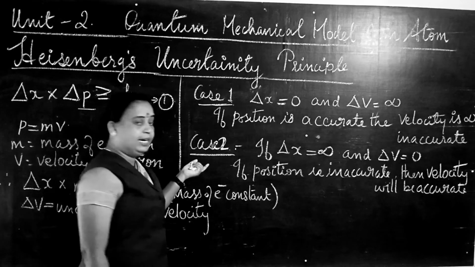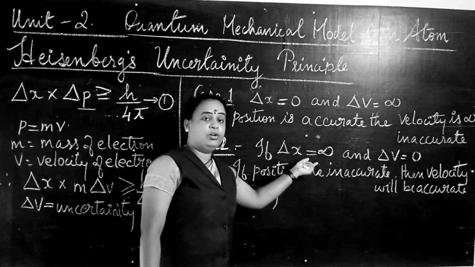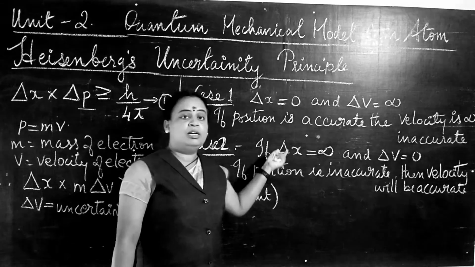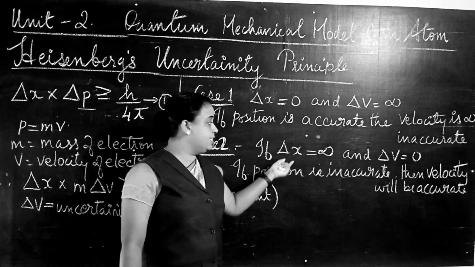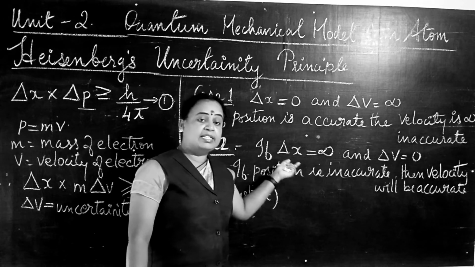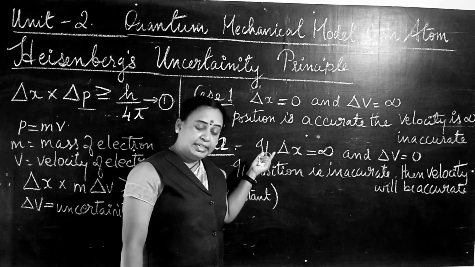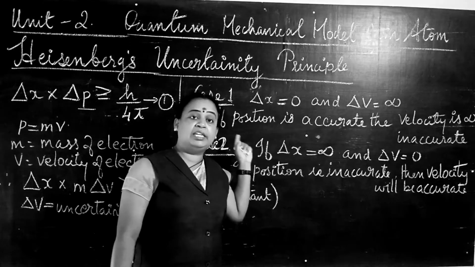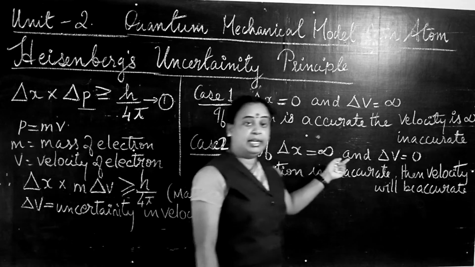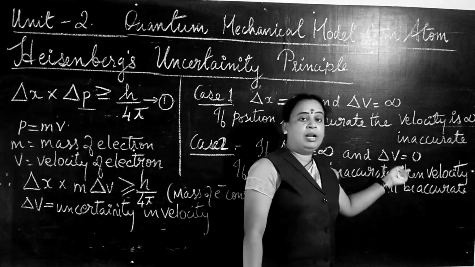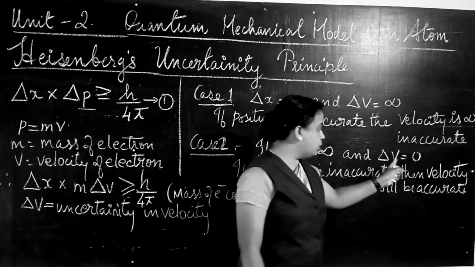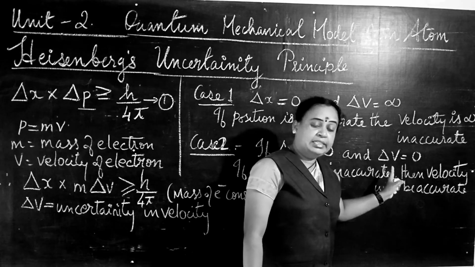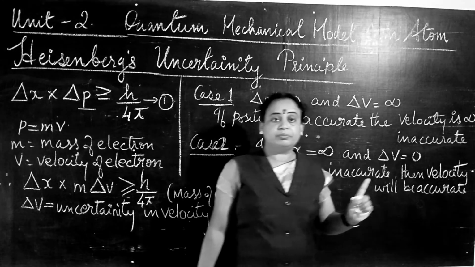Now in the second case, when delta X is equal to infinity, that means the uncertainty in the position of the electron is infinity. It is very much inaccurate. Then in that case, velocity will be accurate. So delta V, the uncertainty in the velocity, is equal to 0.